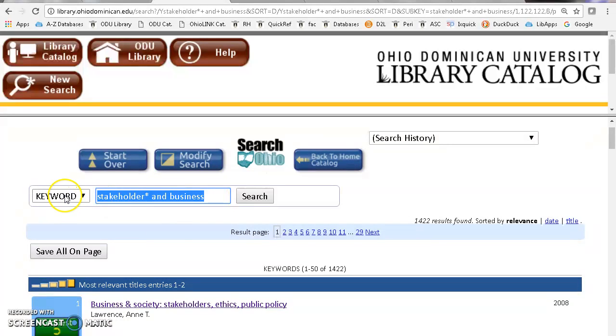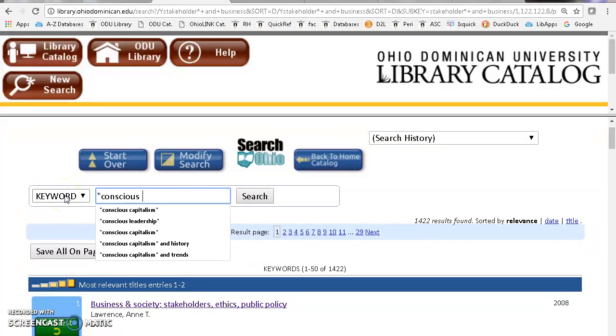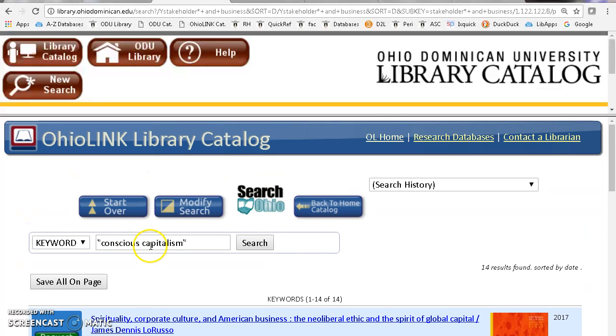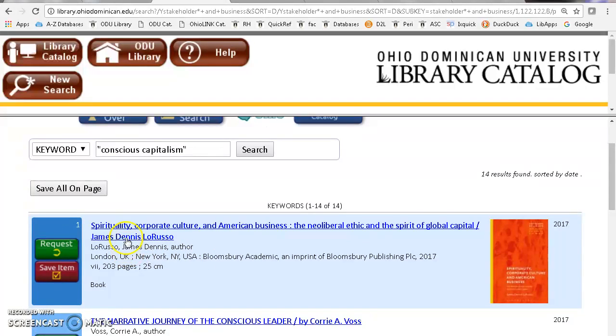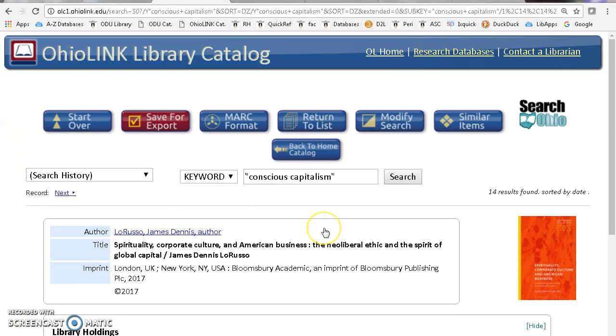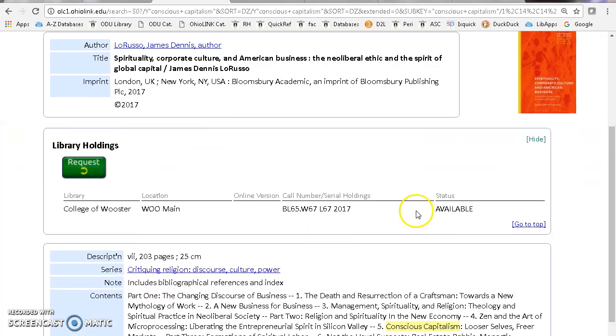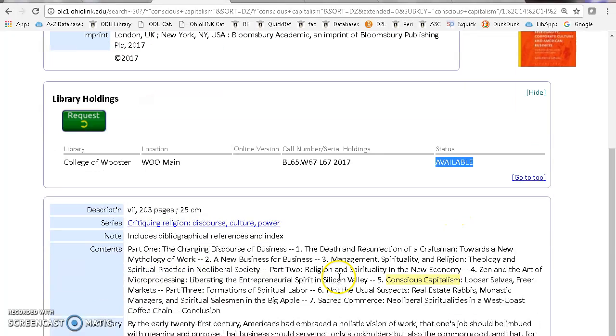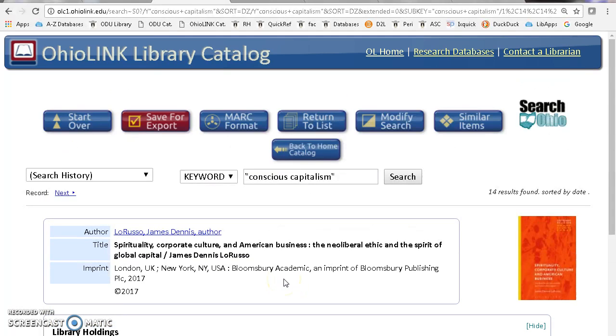To give you an idea, if I put in Conscious Capitalism as a new search, for example, we have our first book here, comes up, 14 were found. This is from 2017. Sounds pretty good. If we scroll down, we find it is indeed available. It's from the College of Worcester, and there appears to be one chapter, Chapter 5, on Conscious Capitalism. And that is the Ohiolink Library Catalog.